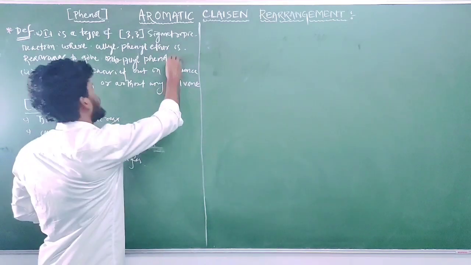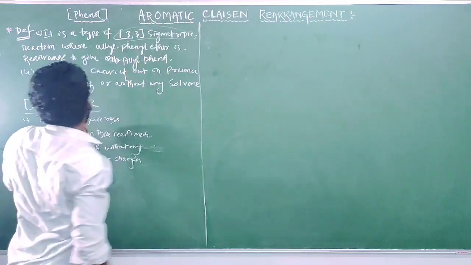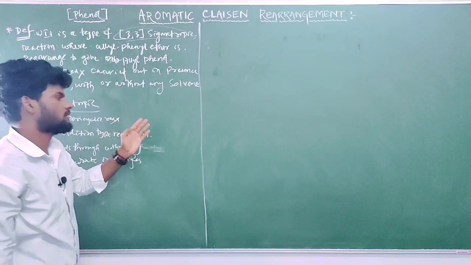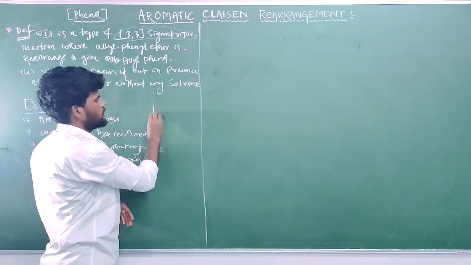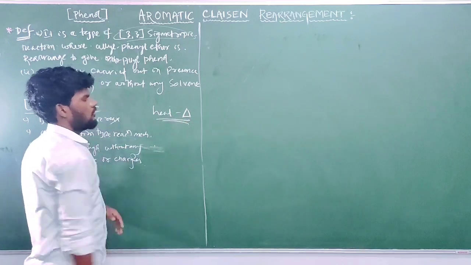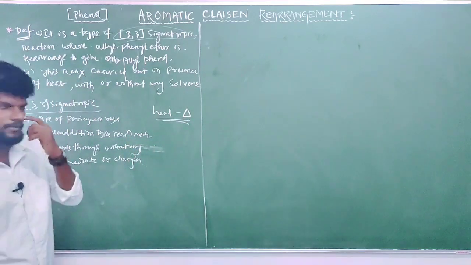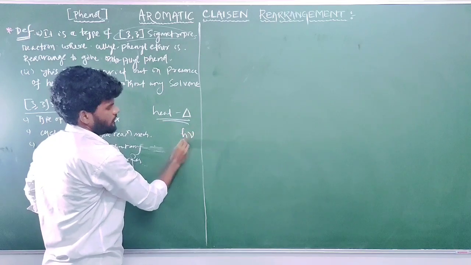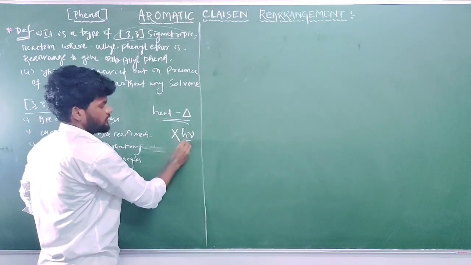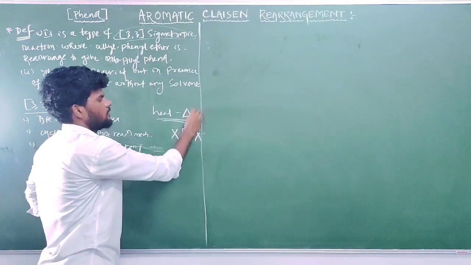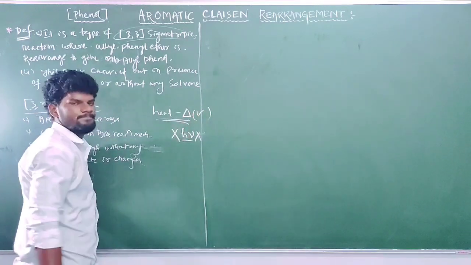The second point: this reaction is carried out in presence of heat. Heat symbol is the triangle. Not by light; it does not proceed in presence of light, photon energy h nu, but it proceeds in presence of heat only.